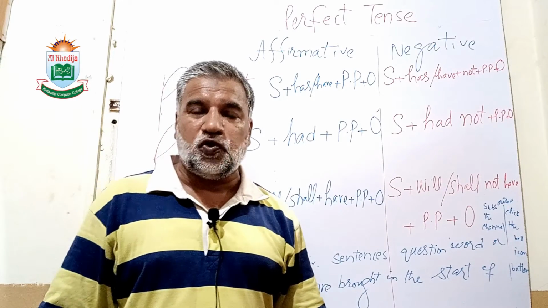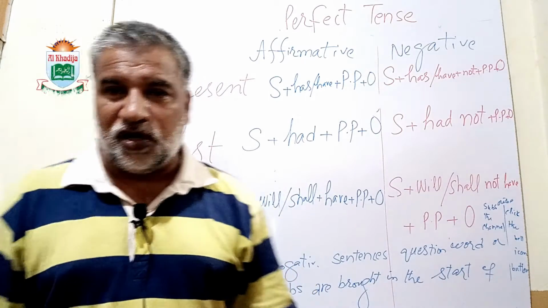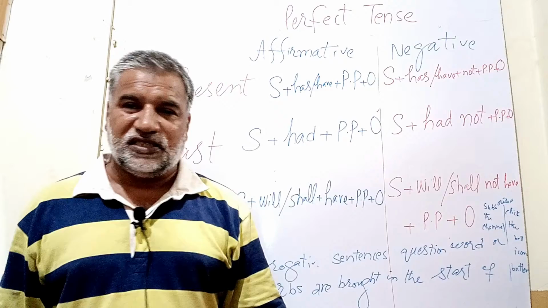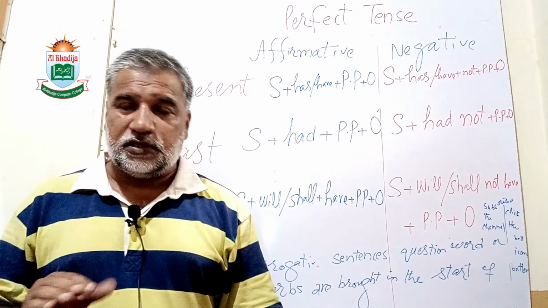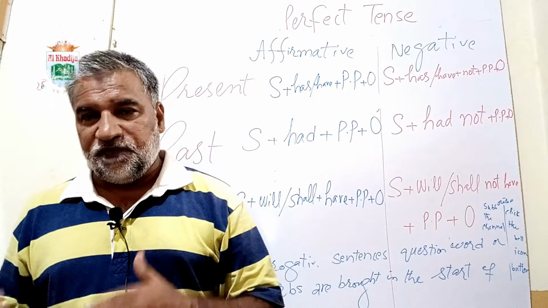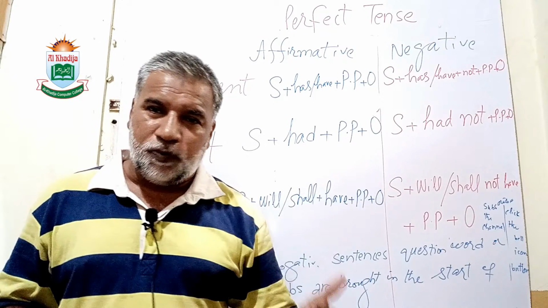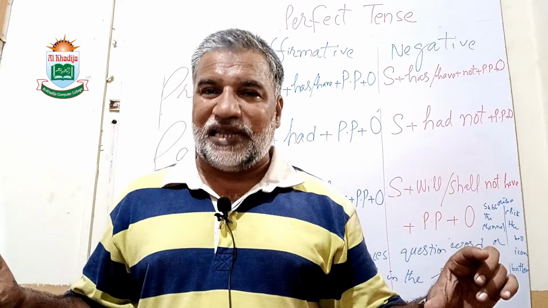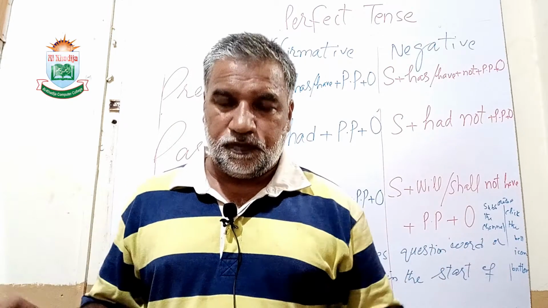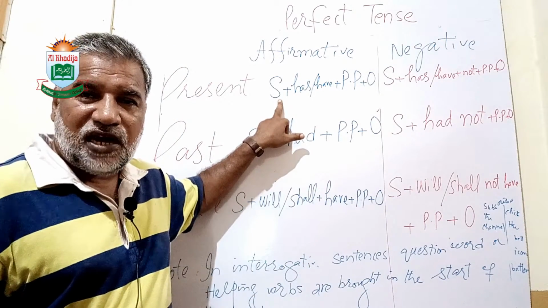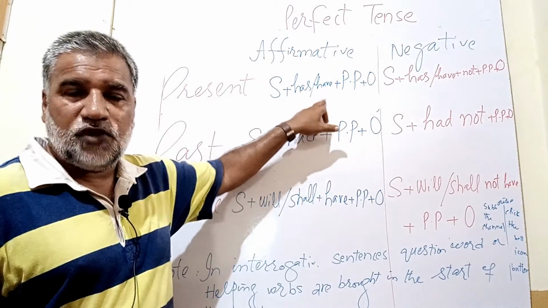As I have already told you, the syntax is a very important thing, that is, how we arrange the words in the sentence. Where do we bring the subject? Where do we bring the helping verb? Where do we bring the verb? Where do we bring the object? There is a connectivity, there is a sequence. So the subject is brought in the start, followed by has or have.